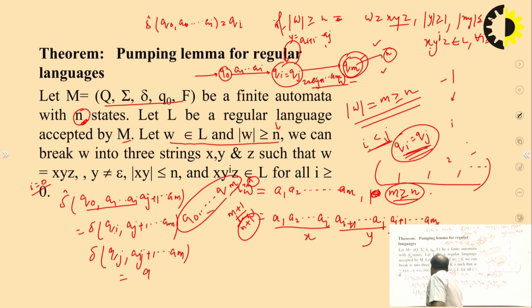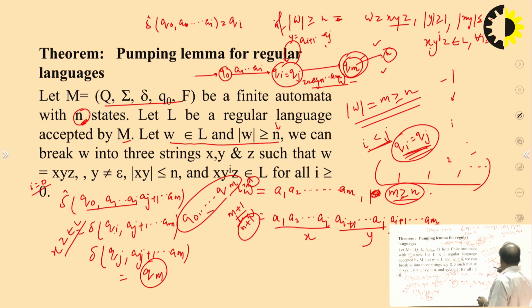So this is going to be qm. That means it is a final state. So that means xz belongs to L.